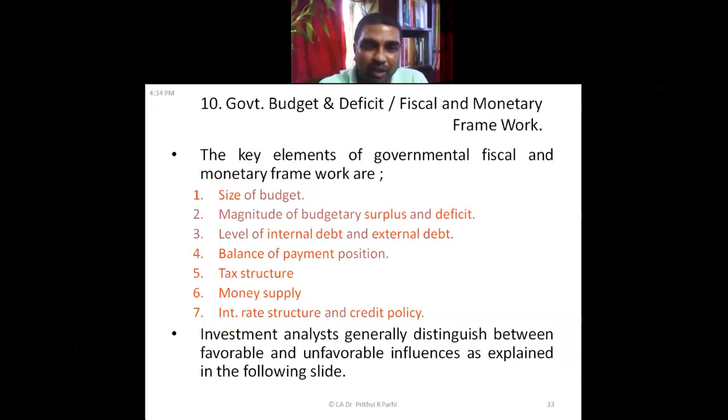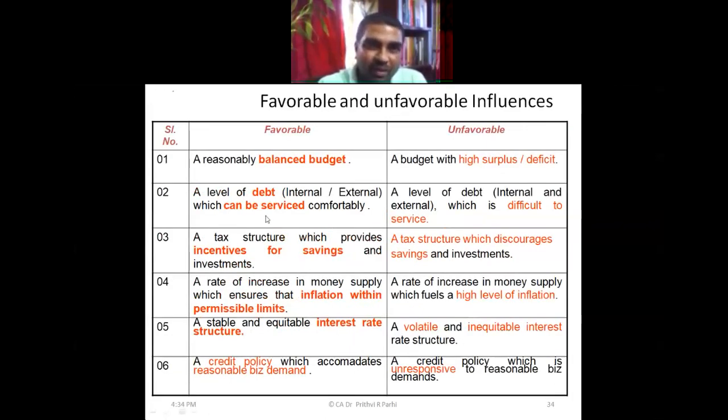Government budget: whether the government budget is showing a deficit, or where the government wants to make investment, the size and magnitude of the budget, whether the government is showing surplus or deficit, internal debt or external debt position, balance of payment position, tax structure. All these things affect the economy.